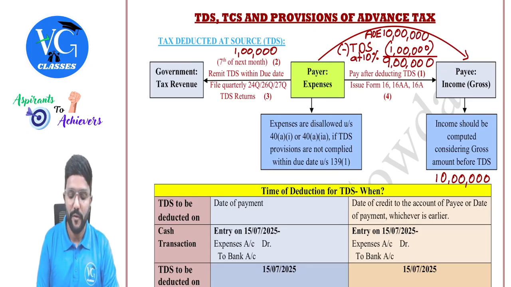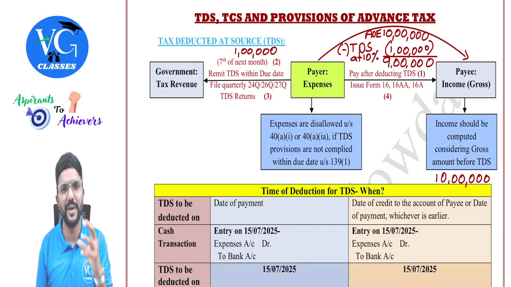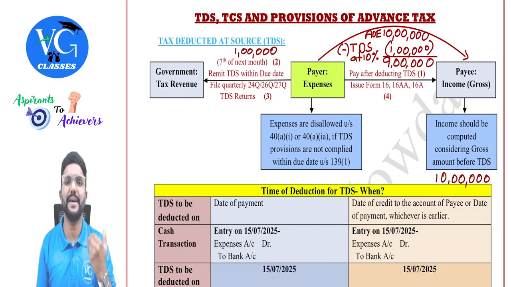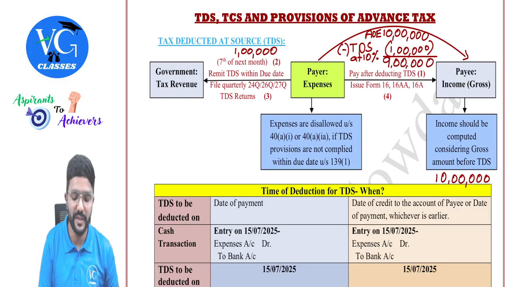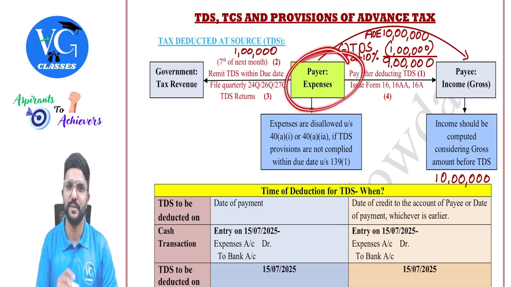Okay. Now, the payer, whenever he is paying any expenses, needs to check whether whatever he is paying is covered under TDS sections. Means, is he supposed to deduct TDS? So there are various sections which list out various payments made by the payer, and if it is above the threshold limit, then the payer has to deduct TDS at the respective rate which is given in the section and deposit it to the government by the 7th of the next month, guys. Okay, yes. And compliance of TDS is the payer's responsibility.